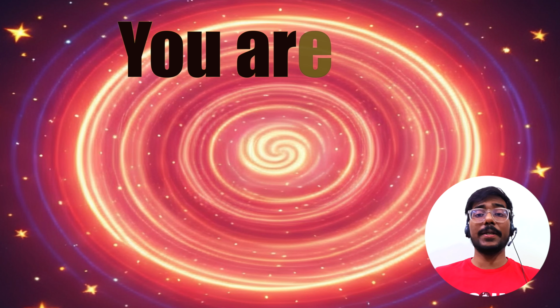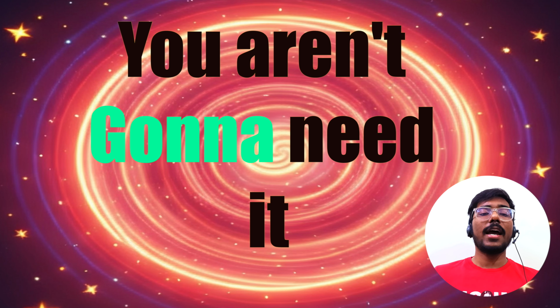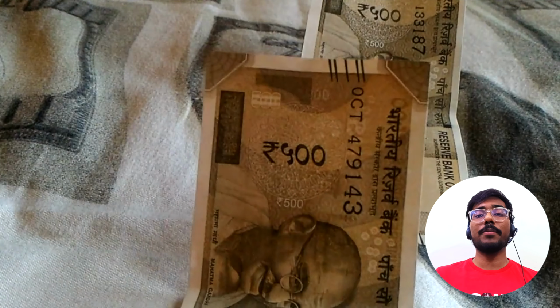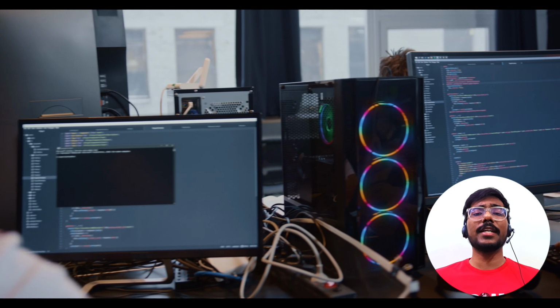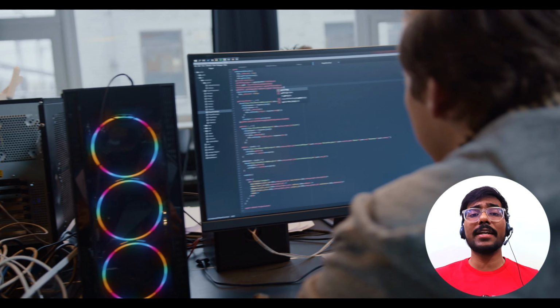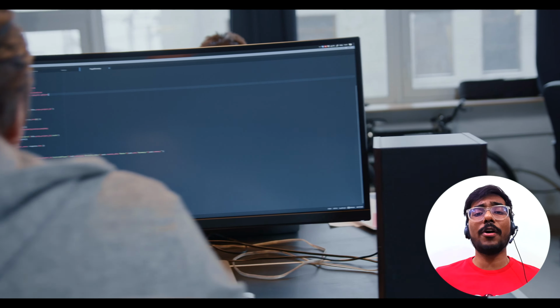Next up is a principle that hits close to home for a lot of us: YAGNI. You aren't gonna need it. As Indian developers, we have this natural paisa vasool mindset. We want maximum value and features packed into everything we build. So when we prompt an AI, we say something like, write a basic payment integration for Razorpay and also design the database schema to support crypto, multi-currency, and loyalty wallet points just in case we need it later. Stop doing this. You aren't gonna need it yet.